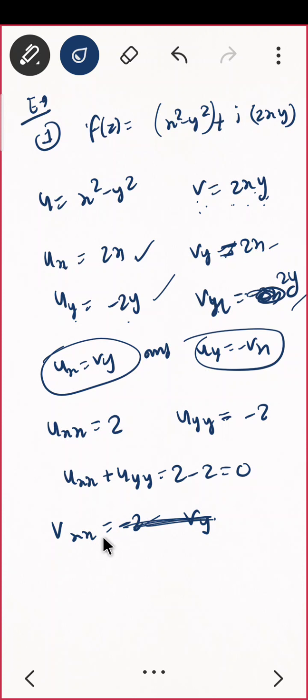So Vxx क्या आएगा? What is Vxx? What is Vyy? Yeah, I think I made some mistake here.